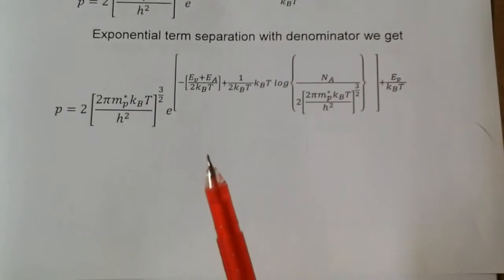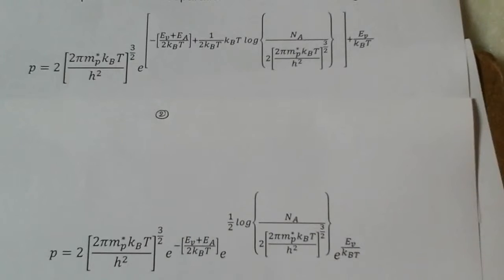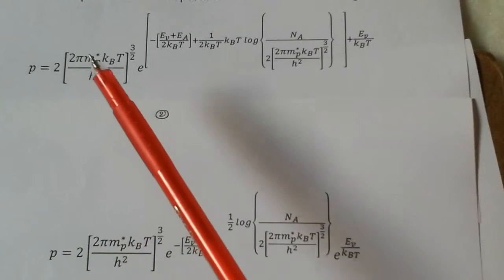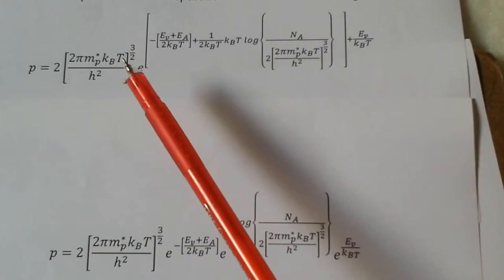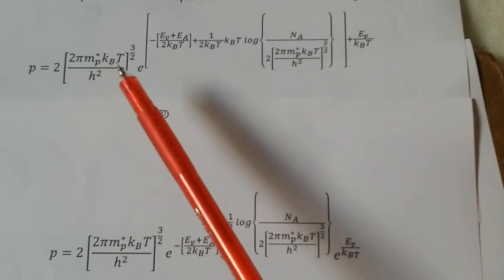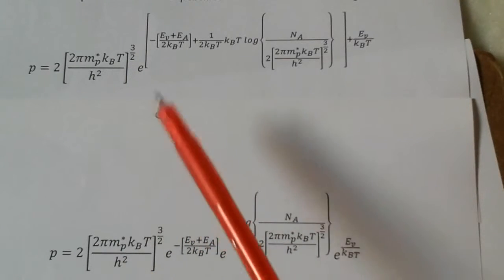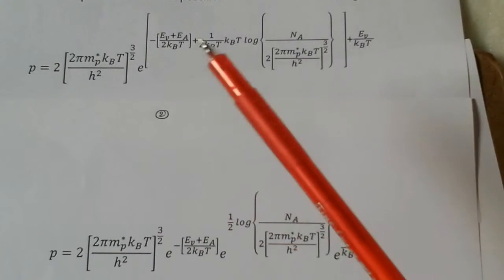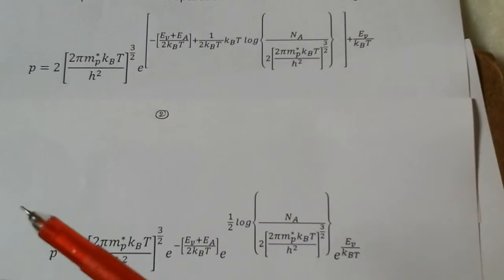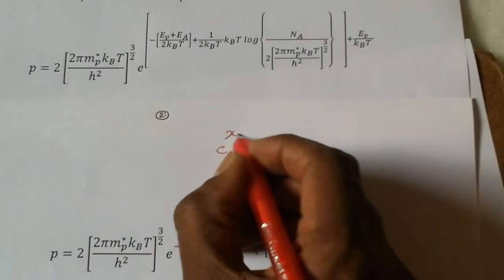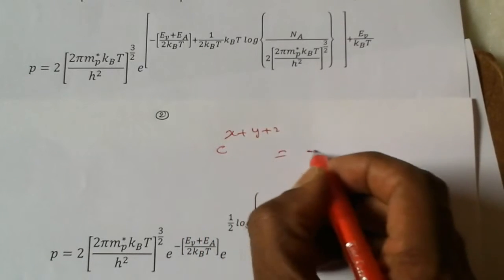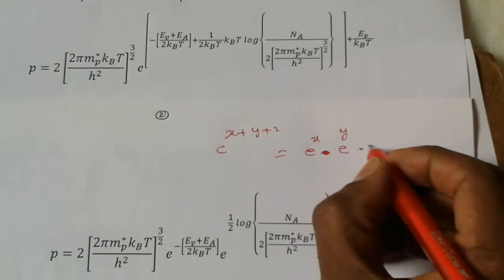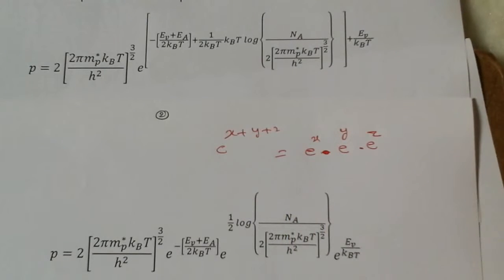Now we can see P as it is. 2 pi MP star kBT by h square whole power 3 by 2, whole power 3 by 2, same as it is we have done. This exponential we are writing like this: e to the power of x plus y plus z is equal to e to the power of x into e to the power of y into e to the power of z.